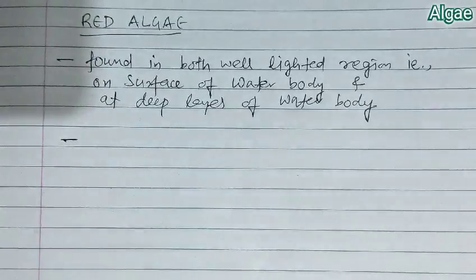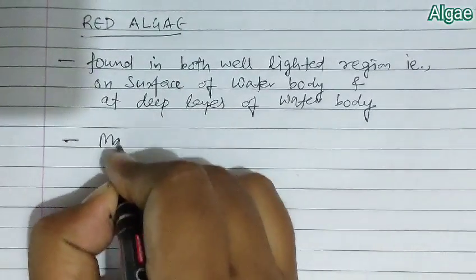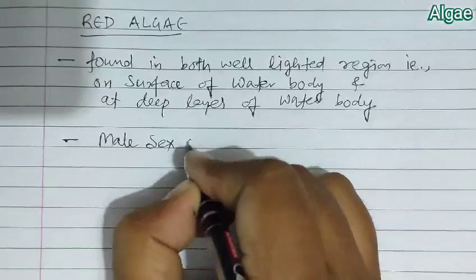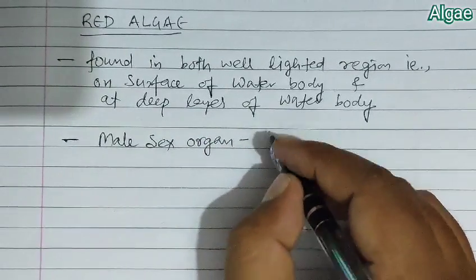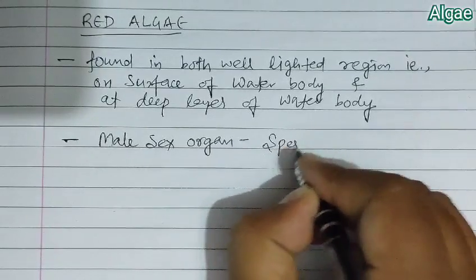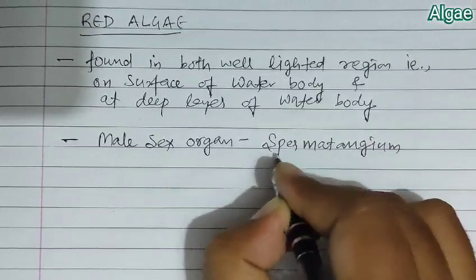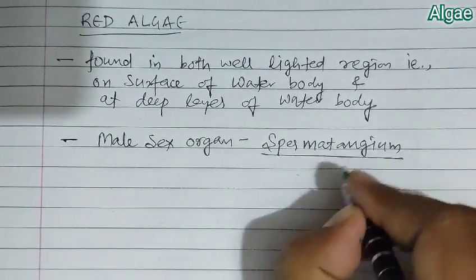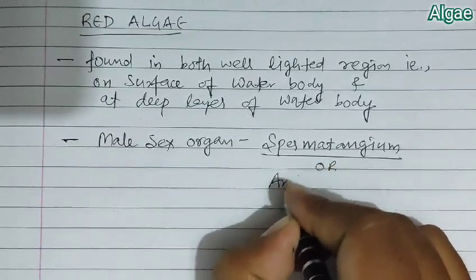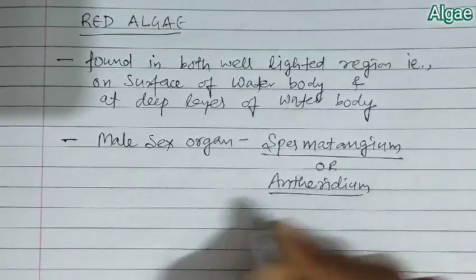Now when we talk about sex organs, the male sex organ in case of red algae is specifically called spermatangium. This spermatangium can also be called antheridium, but specifically the term spermatangium is given.